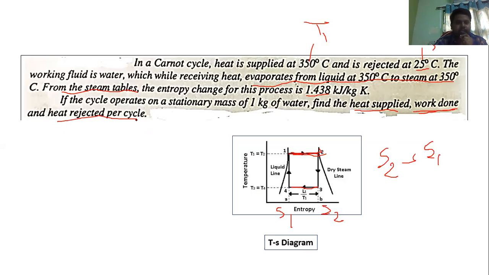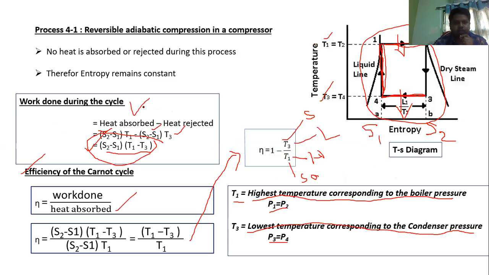Heat rejected per cycle. Where is heat getting rejected? Heat is getting rejected in the condenser. Process 3 to 4. During the process 3 to 4, in the condenser, the steam is converting into liquid. So in the process 3 to 4, heat is getting rejected. So this is the given data. Now let us solve it together.